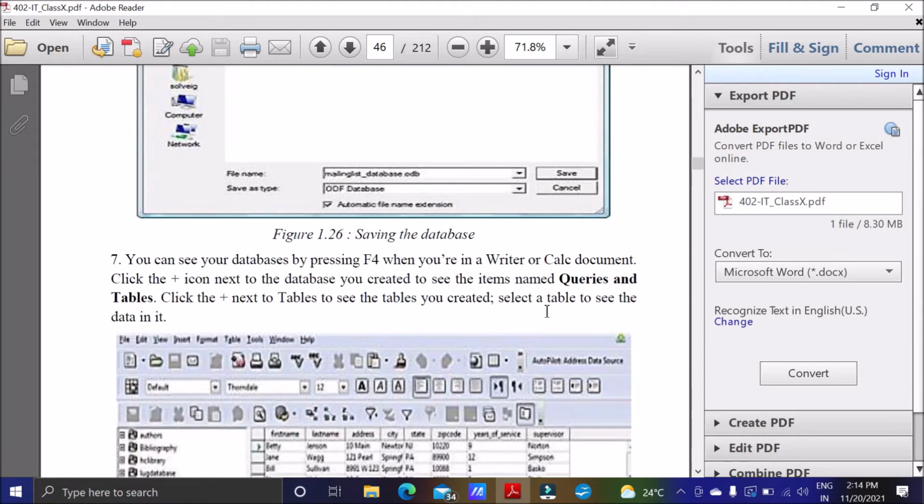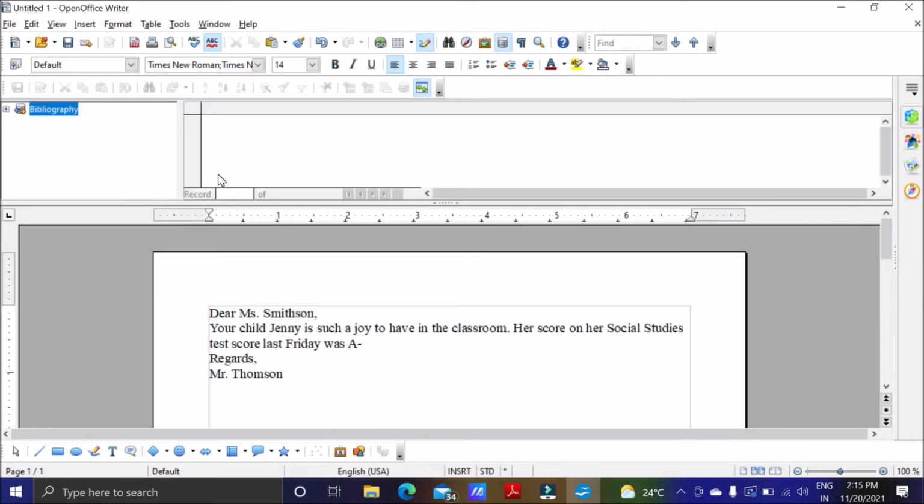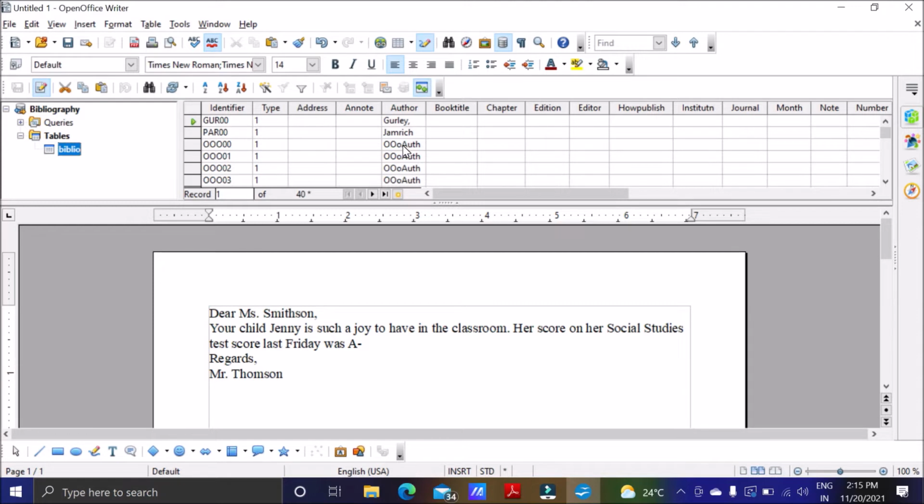Now when you have added the database, you have to merge it with the document. So for that, I want to merge it. I will search the database, so I will use the function F4. Here you can see if I had added that database, then it should have come. But I didn't add the database, that's why it is not available. So I will just click here. Then we have two options, queries and tables. I want to get the table. I have a pre-formatted table here that is preloaded with OpenOffice.org Writer, so that will not create any problem.